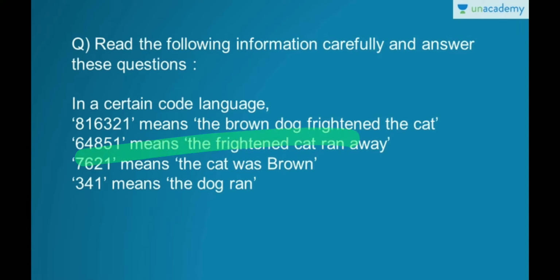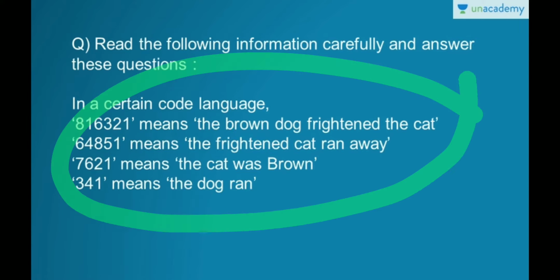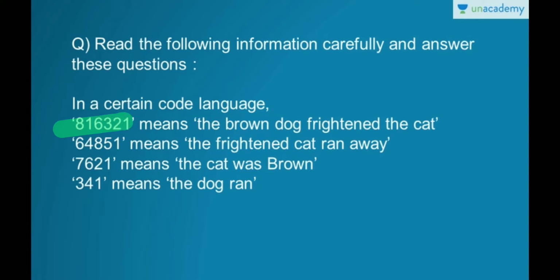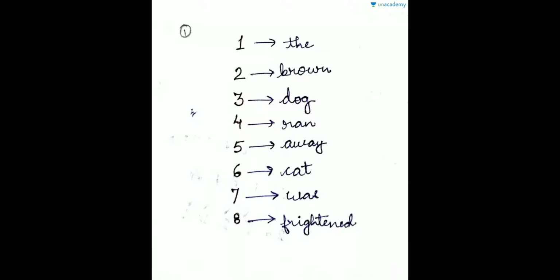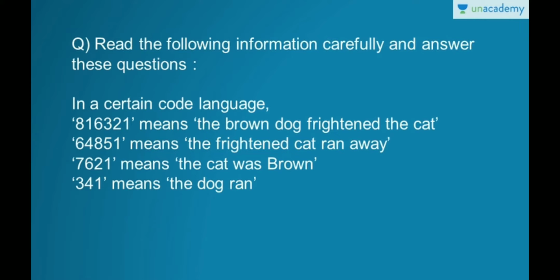So this is the question pattern. Here in a certain code language, this sentence can be written as this one, and this means this, and this means this. Okay, now see here. The very first question is, what is the code for the dog was frightened? So for this you have to find out the coding for the, dog, was, frightened. Now see how to find it out.